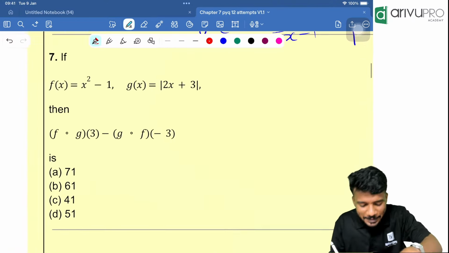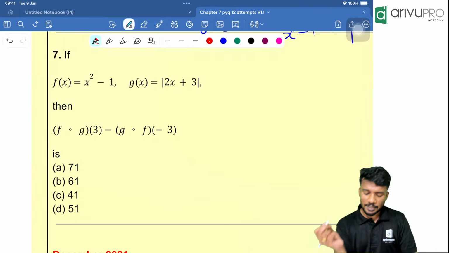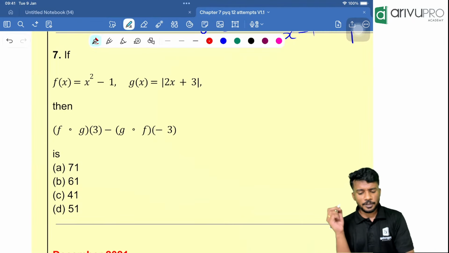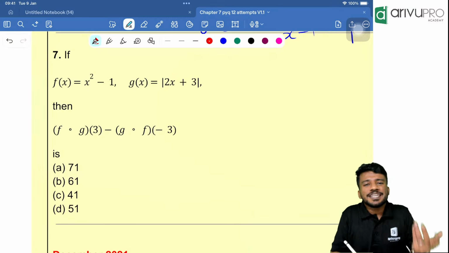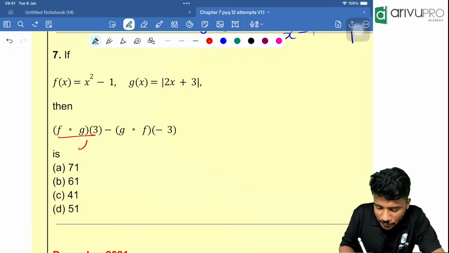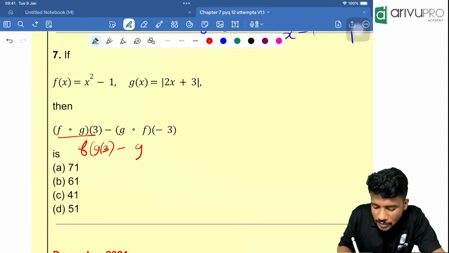Got the point, people? Next question, seventh question. Now f of x is equal to x square minus 1. G of x is equal to modulus of 2x plus 3. Now we need to find what? F of g of 3 minus g of f of minus 3.